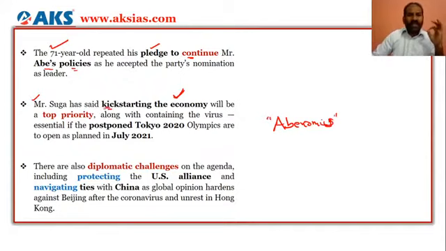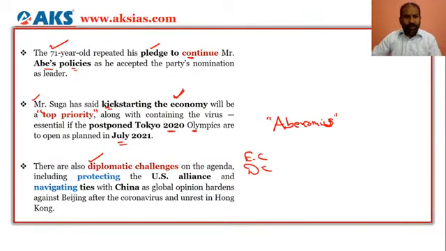So the kick-starting of the economy will be the top priority or the challenge, and the Olympics were postponed from 2020, and it is planned for July 2021. So that will also be a challenge to him, and there would be other diplomatic challenges. So economic challenges and diplomatic challenges are ahead of the Prime Minister of Japan.